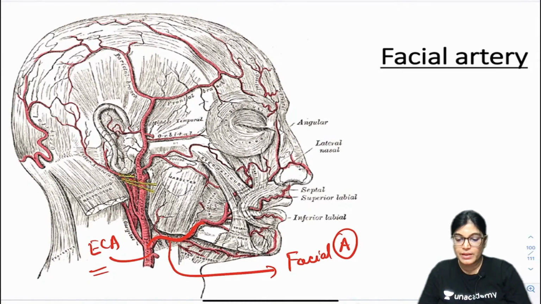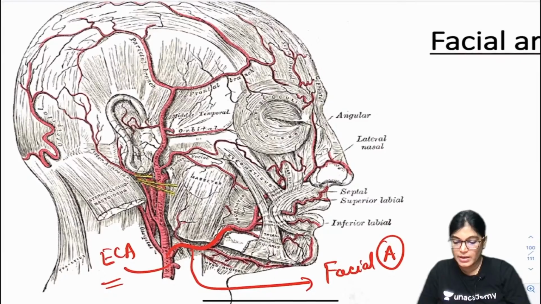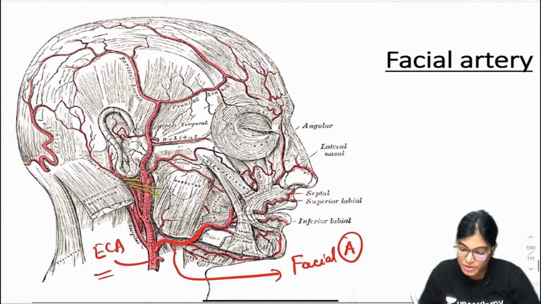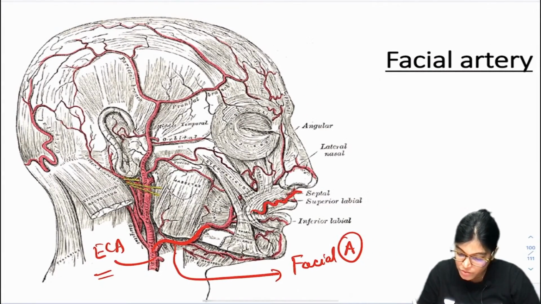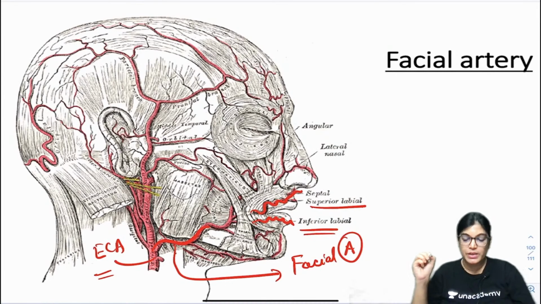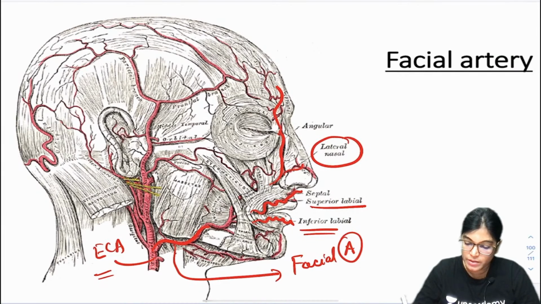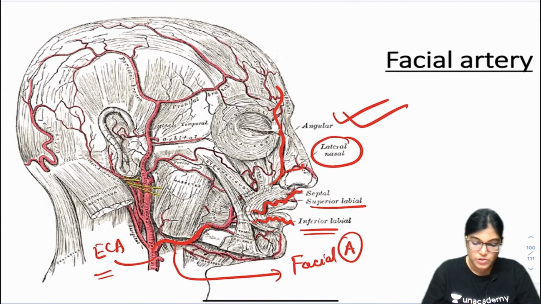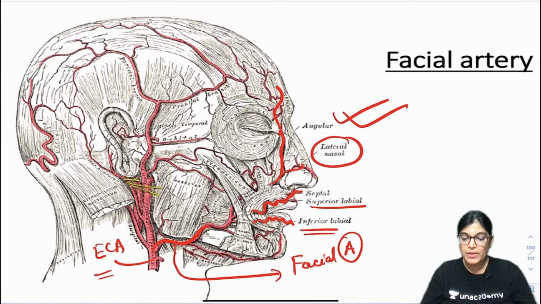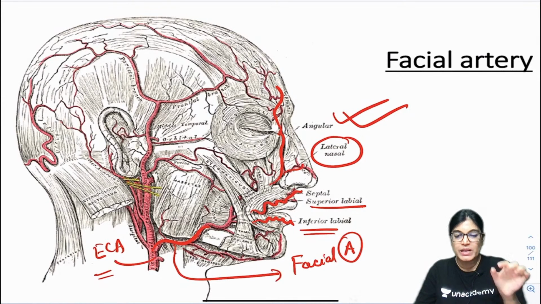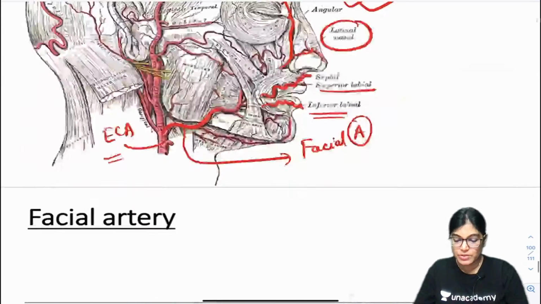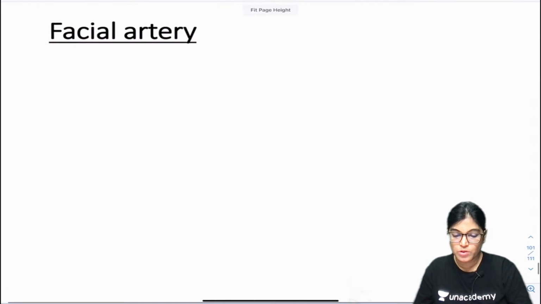Let me slightly enlarge it. You can see here the facial artery branches have been shown. One goes towards the upper lip, superior labial. One goes towards the lower lip, inferior labial. Another goes upward towards the nose, lateral nasal and angular. These are the branches of the facial artery. I would also like to give you brief points about the course of the facial artery. Please write down the course of facial artery.